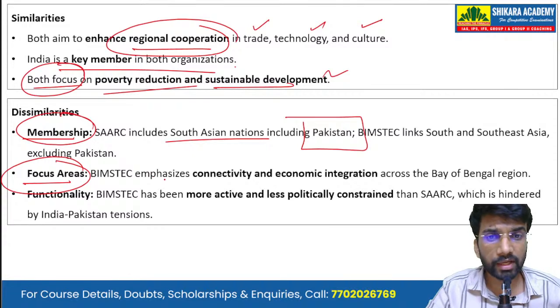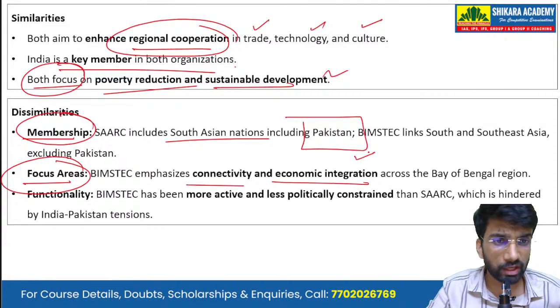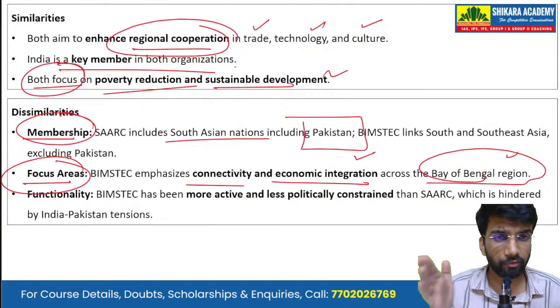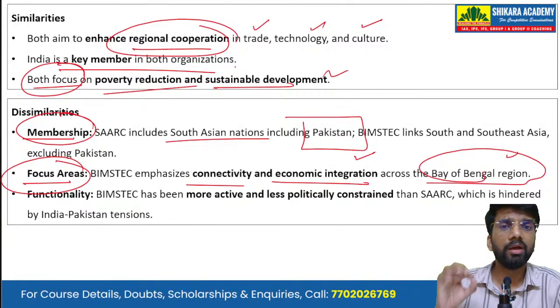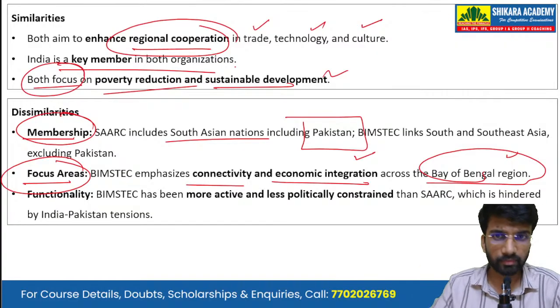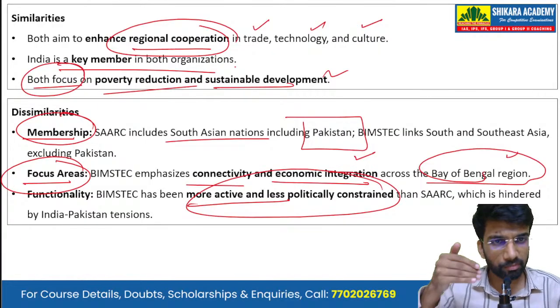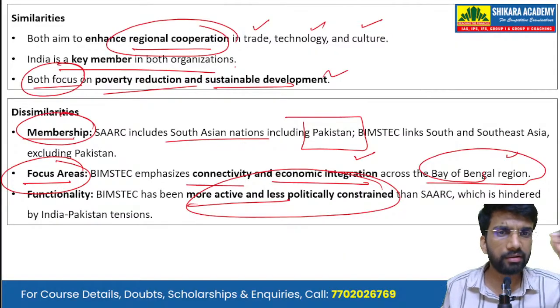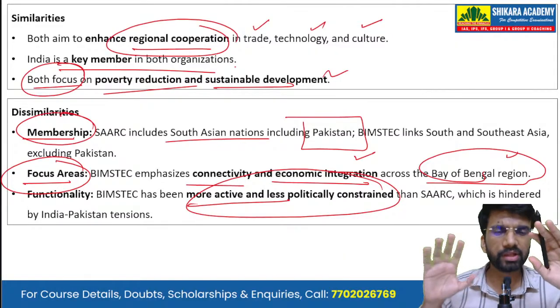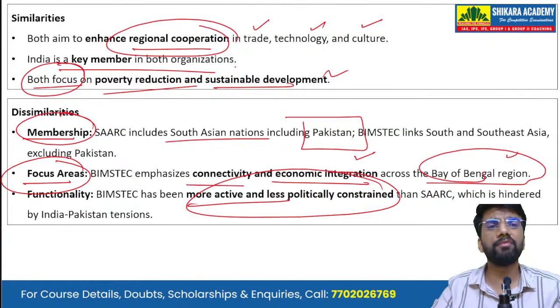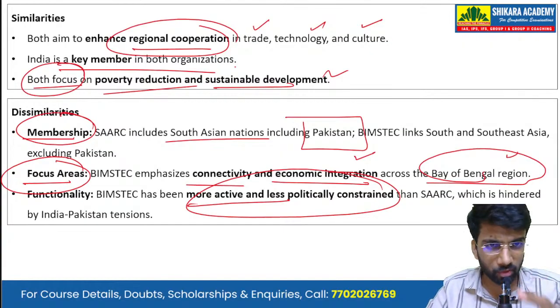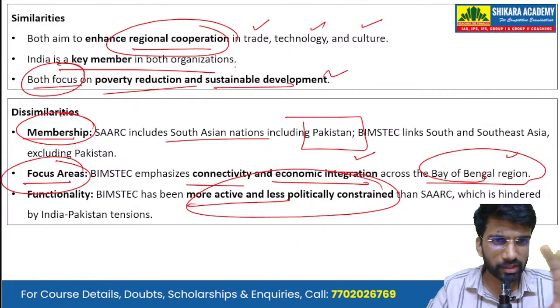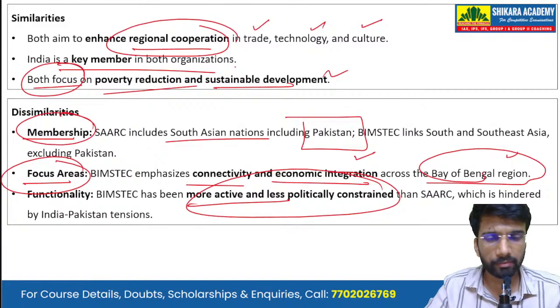The focus areas: BIMSTEC emphasizes connectivity and economic integration across the Bay of Bengal region. BIMSTEC has been more active and less politically constrained. It is a more proactive group as compared to SAARC, which is hindered by India-Pakistan tensions. Because Pakistan is not in the BIMSTEC grouping, the conflicts from India-Pakistan tensions will not spill over to the entire grouping.